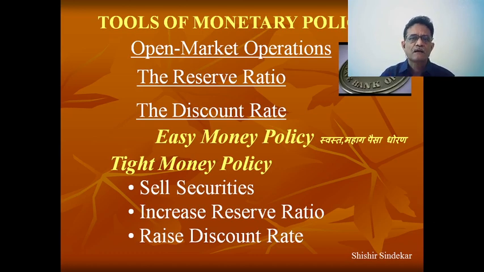If RBI increases the money supply, the rate of interest goes down. And if the public demands more money and the supply of money is not sufficient, then the rate of interest, that is the price of money, goes up. Imagine that you are visiting a hut or weekend bazaar in a typical village. Have you ever observed that some person is carrying a bag of money which sells the money?